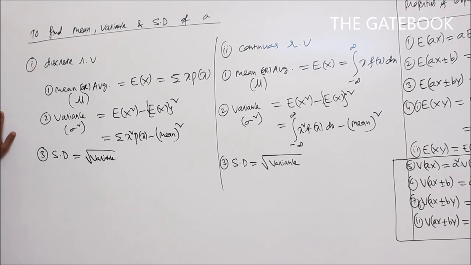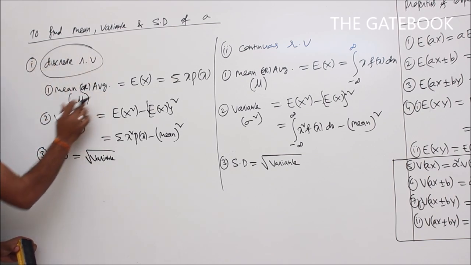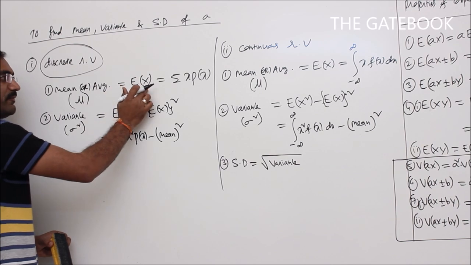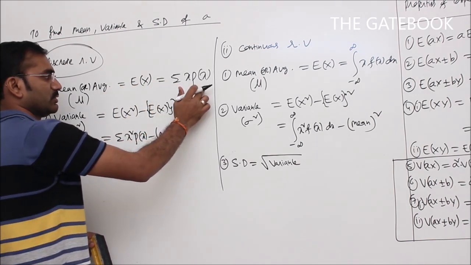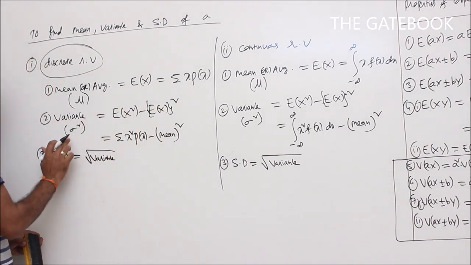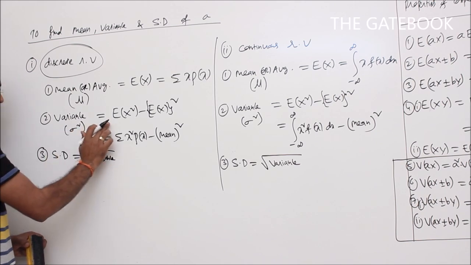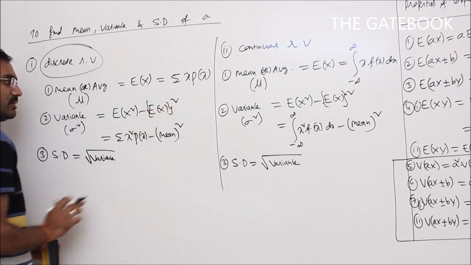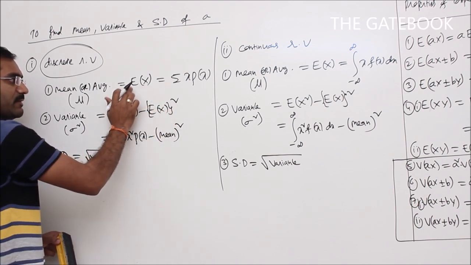Next, how to find the mean, variance and standard deviation of a discrete random variable. To find the mean or average, we denote it by the symbol mu, which is equal to the expected value of x. E of x means the expected value of x, which is equal to summation x into p of x. Variance is denoted by sigma square, which is equal to E of x square minus E of x whole square, where E of x is nothing but the expected value of x.